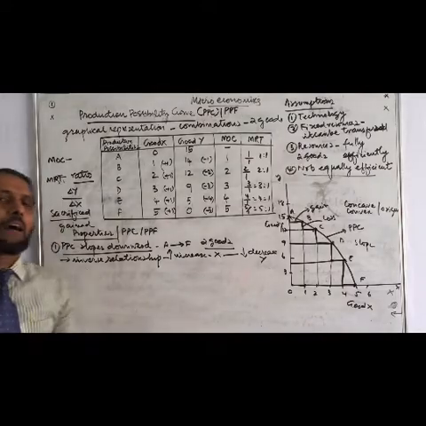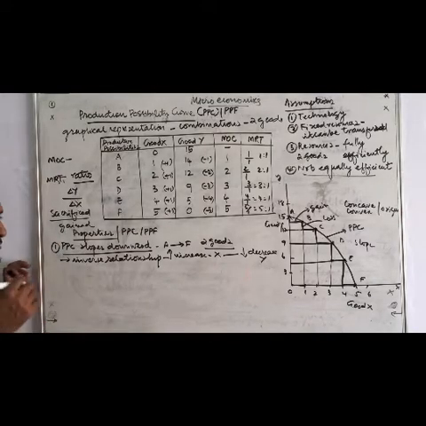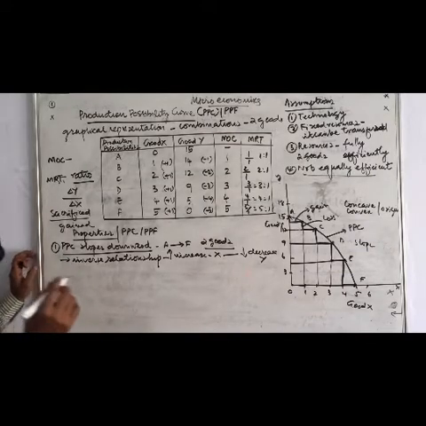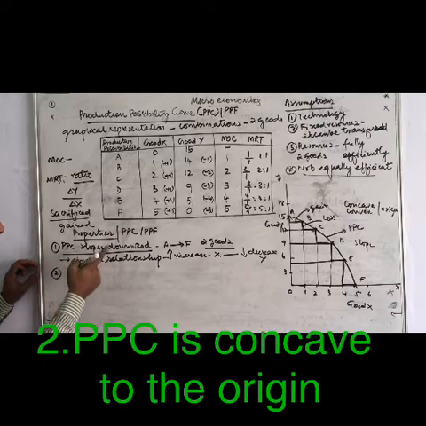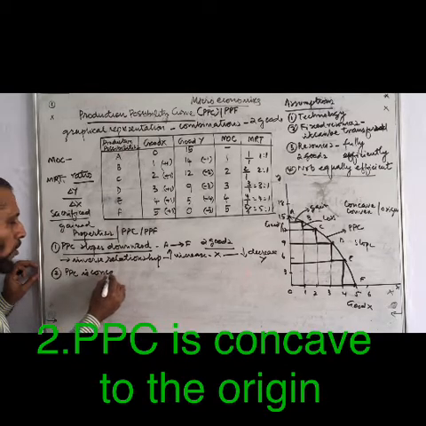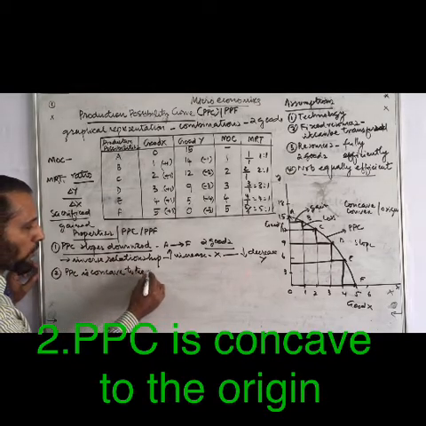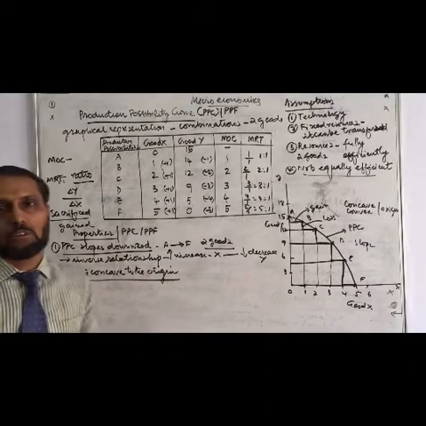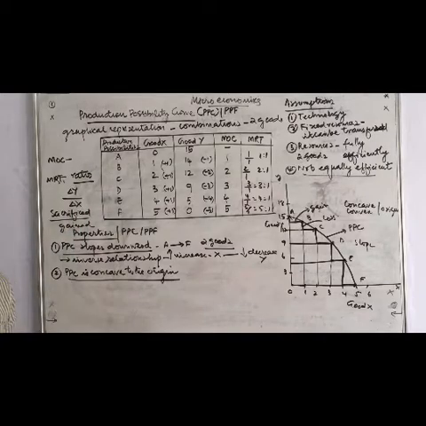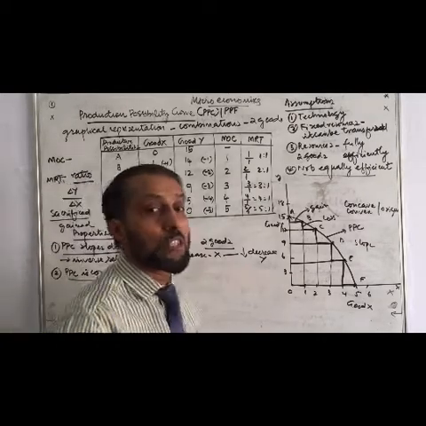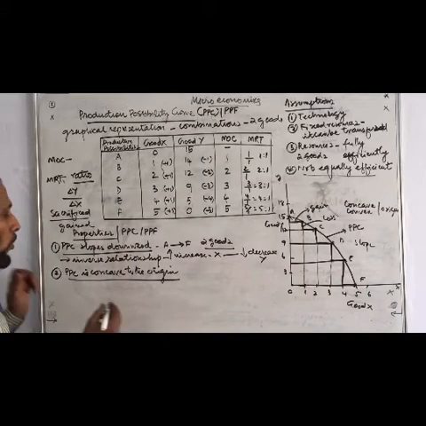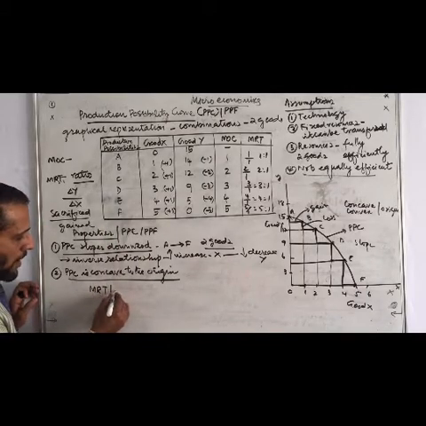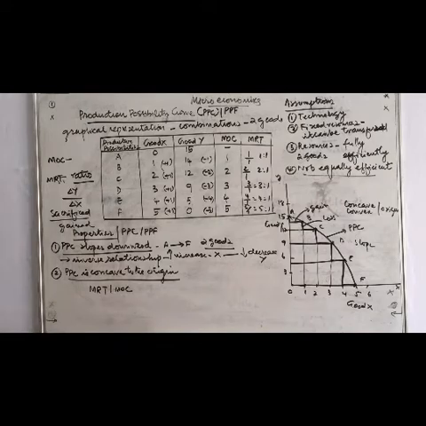The second characteristic feature is the shape of the PPC. The second property: PPC is concave to the origin, not convex to the origin. So concave to the origin, it shows the MRT or MOC. What is MRT or MOC?